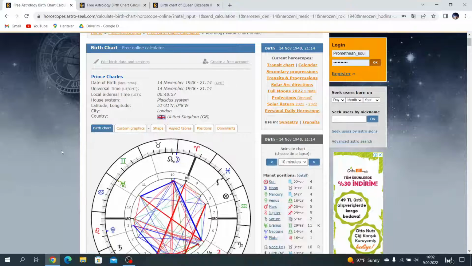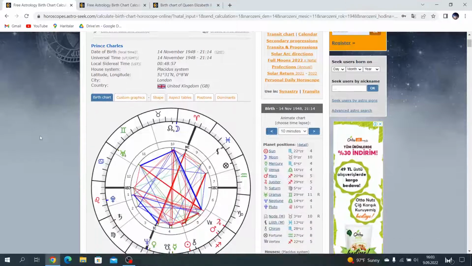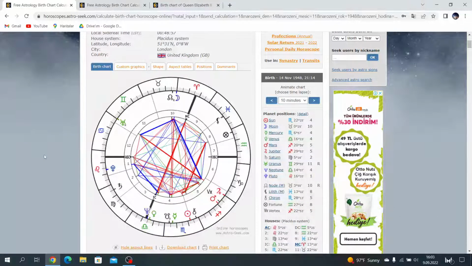I noticed that when we look at any incident, we need to analyze the charts of the people around, children, mother, father figure, or brother, sister. This is why I made the decision to show you Queen Elizabeth's chart with her son and her grandson.